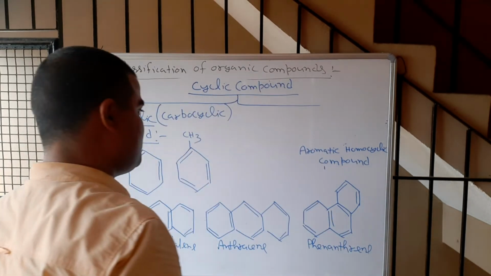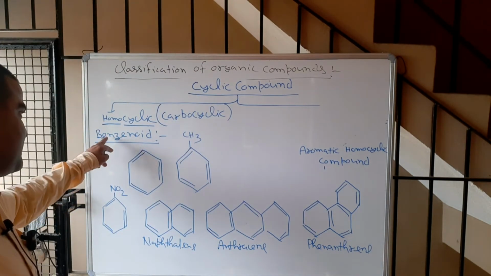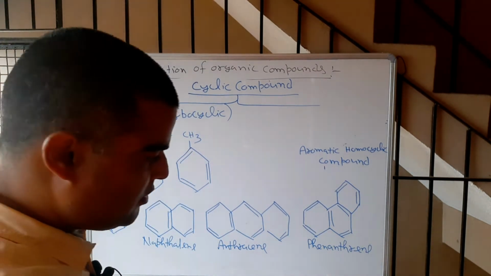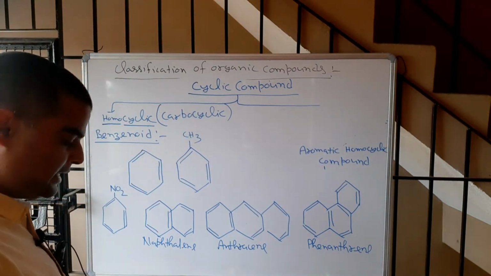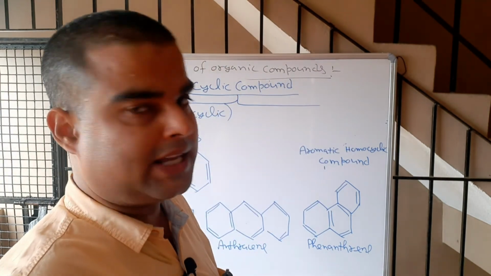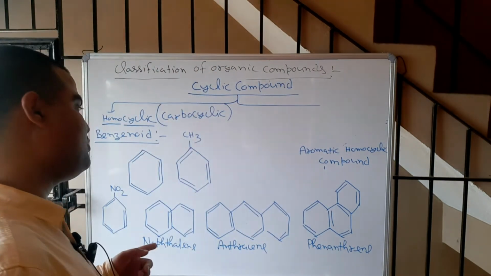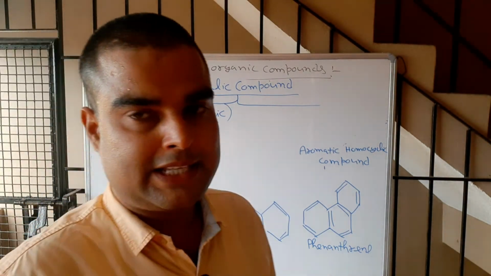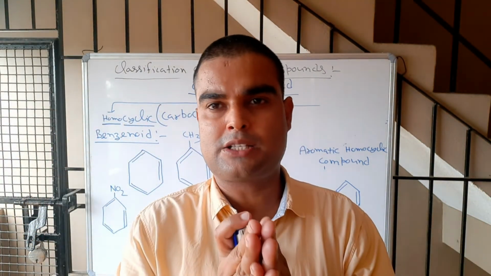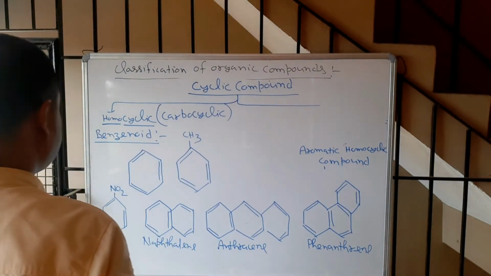So, an aromatic homocyclic compound in the benzenoid class should have one or more than one benzene ring. I told you that in homocyclic compounds, they can have one ring or more than one ring. Now if the ring is more than one, then that can be fused also or isolated. Any one of the cases is possible.